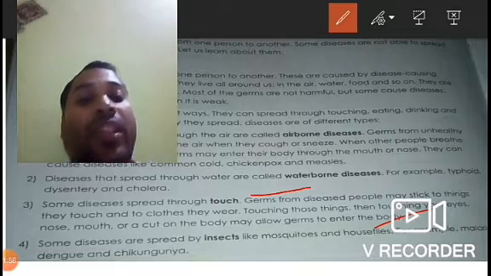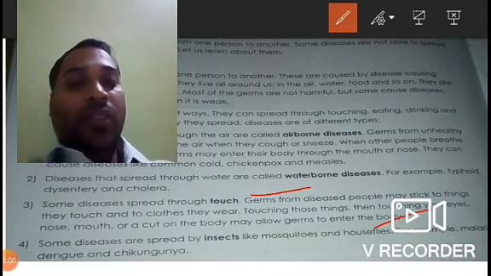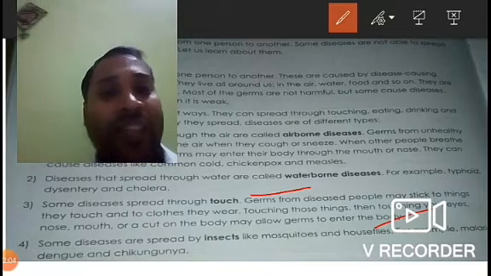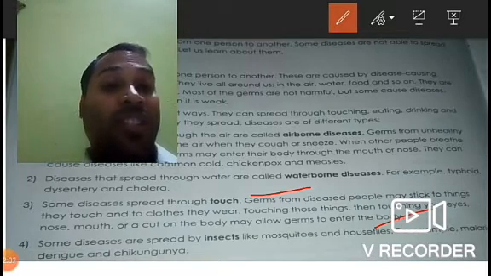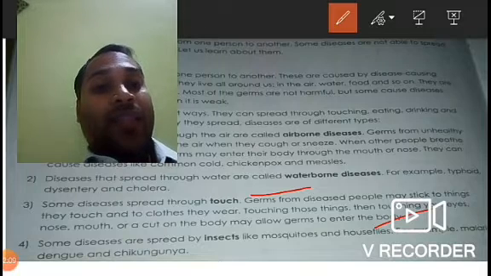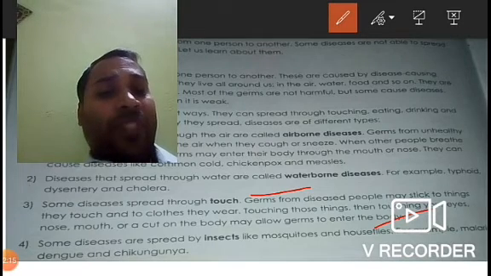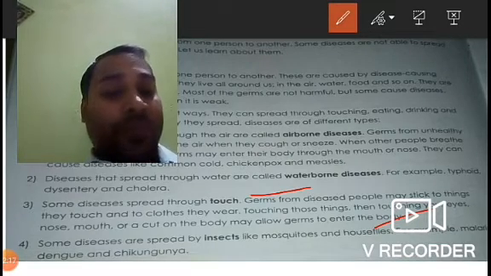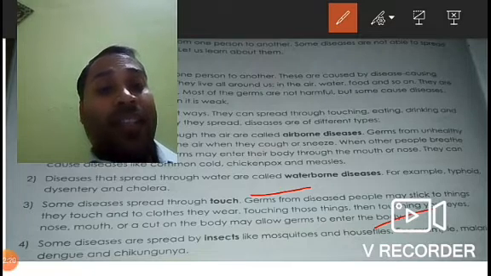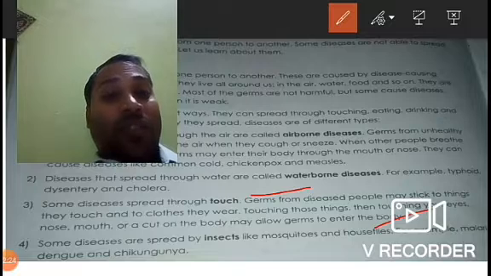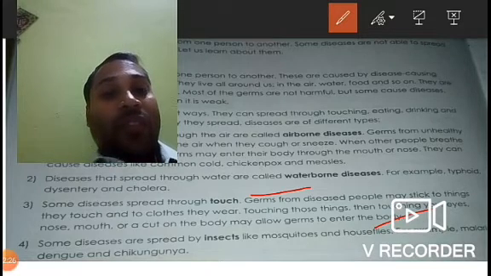So we should be careful about touching any surface, especially now when every day we are being asked not to touch our nose or eyes whenever we go outside or touch any surface, because COVID-19 can spread very fast. It can enter through our eyes, our nose, and our mouth. So we should be very careful, and we should preferably wear a mask.